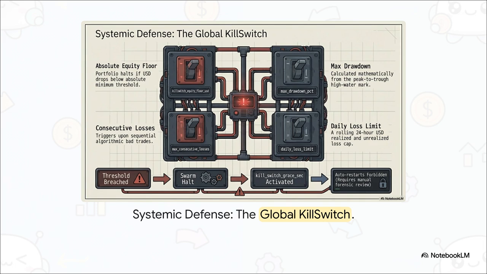But what about black swan events? That is exactly where the kill switch comes in. This is a global, systemic circuit breaker. It monitors 4 hard stop triggers: an absolute minimum equity floor, a maximum drawdown percentage, consecutive daily losses, and sequential bad trades. If literally any of these are breached, the system halts. All trading activity is suspended immediately, and auto restarts are strictly forbidden until a manual forensic review is conducted. It provides the ultimate, unbreakable mathematical equity floor for your portfolio.